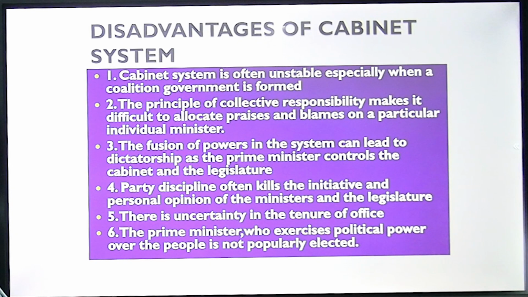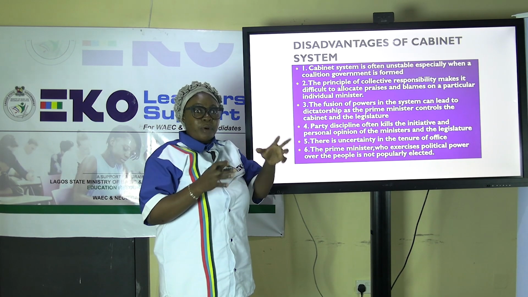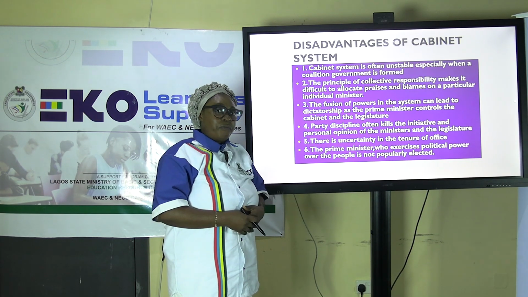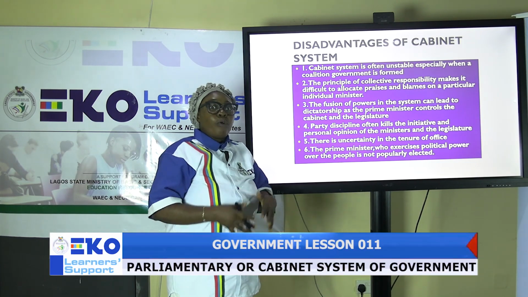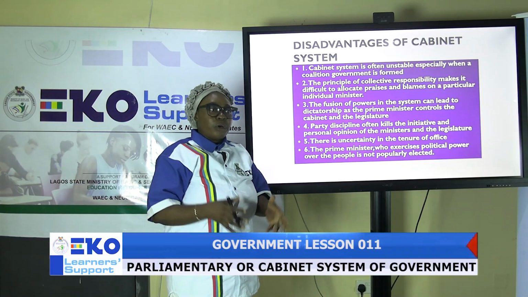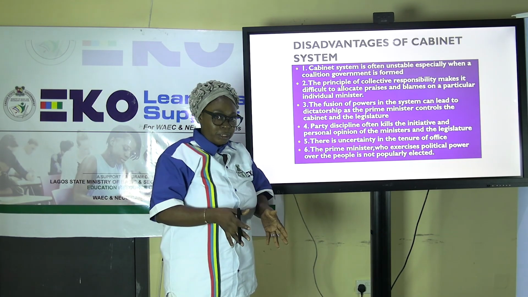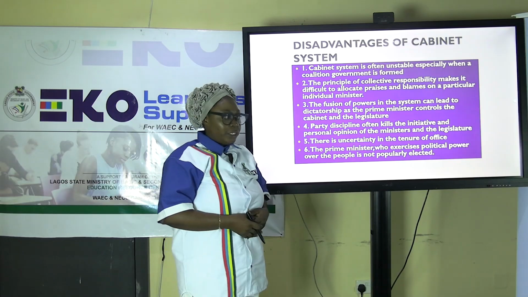Three, the fusion of powers in the system can lead to dictatorship, as the Prime Minister controls the cabinet and the legislature. What it means is that because the Prime Minister comes from the majority, it is very possible for him to use his veto power, because his political party is ruling the majority and he has more say over the people of the legislature.